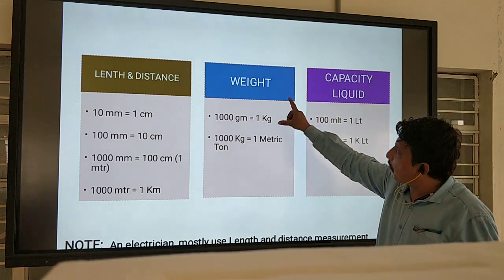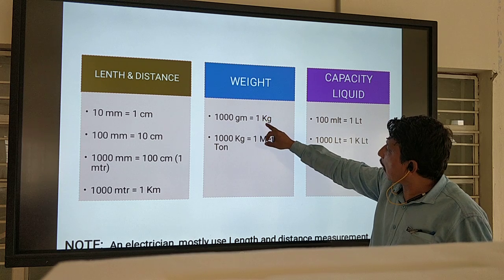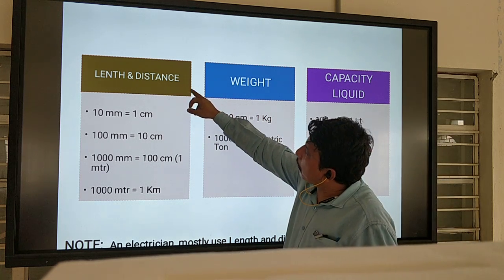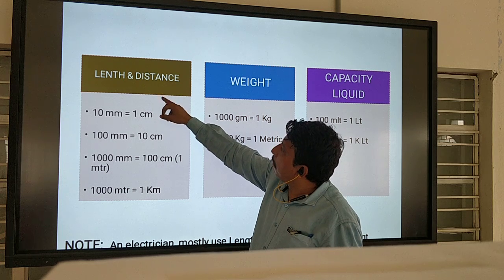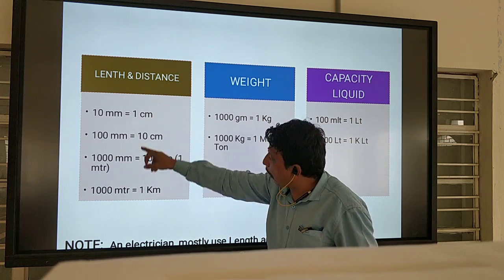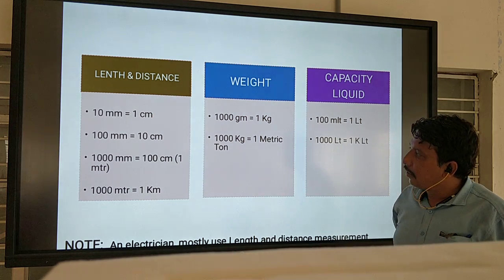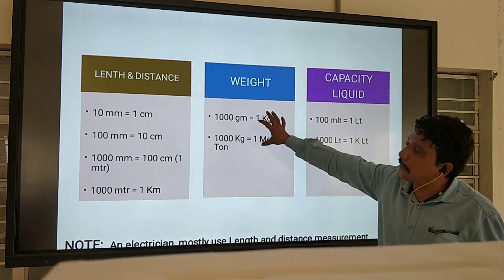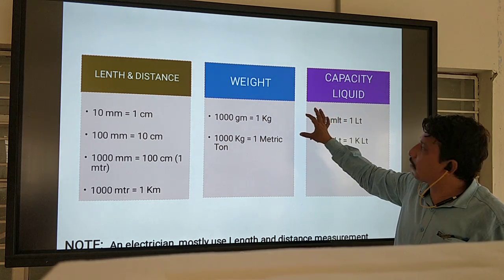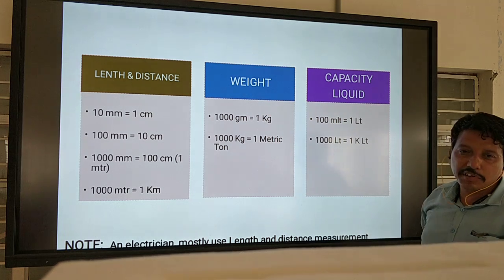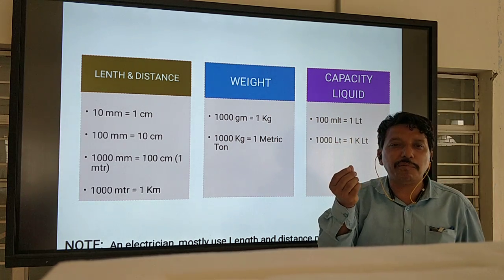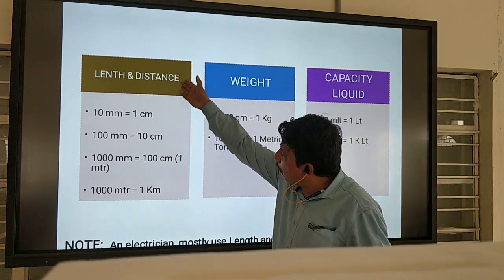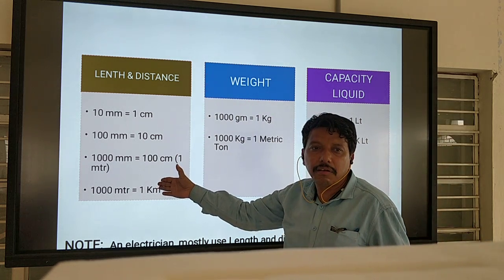If you measure weight, we use this formula. If you use length and distance, you use this one. Weight and capacity are not especially related to our course. Sometimes, maybe 5% of the time, we need those measurements, but most of the measurement we need comes from length and distance.